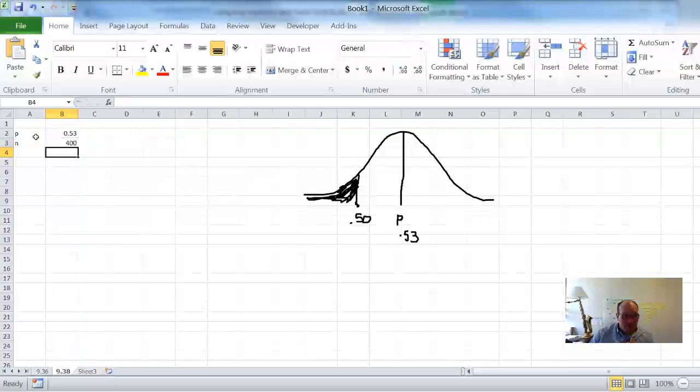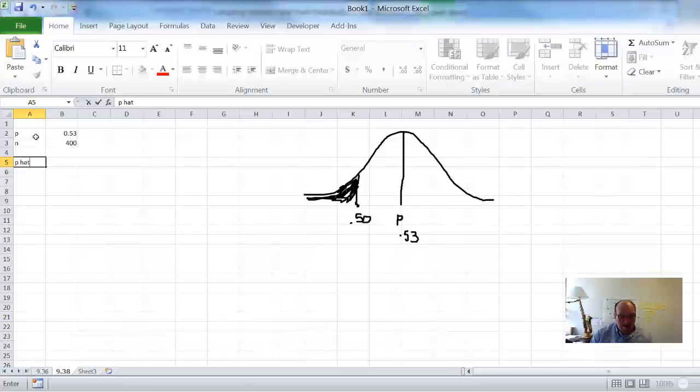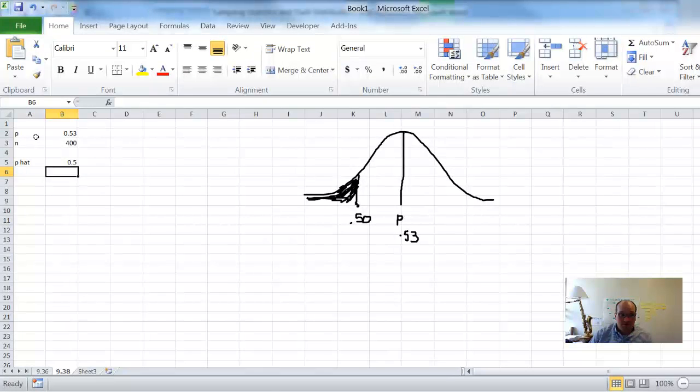400 people. All right, and then p hat is what we actually observed from our sample of 400 people, 50%. So the only thing that's left then is the standard error. So I'm going to put right here, standard error.